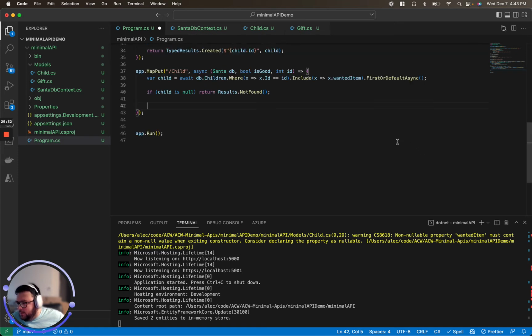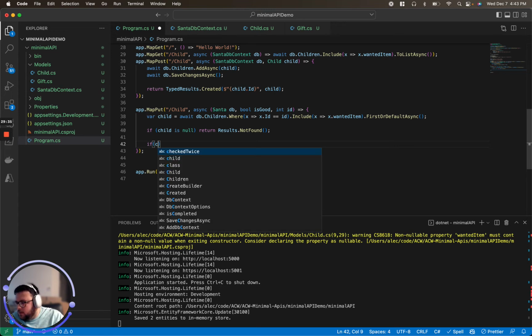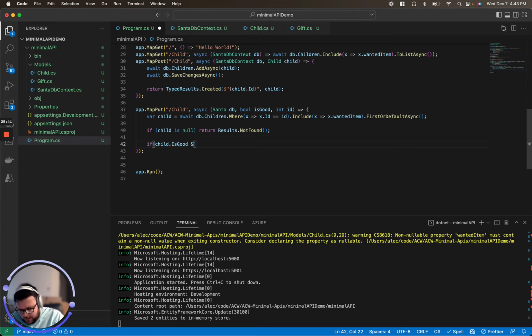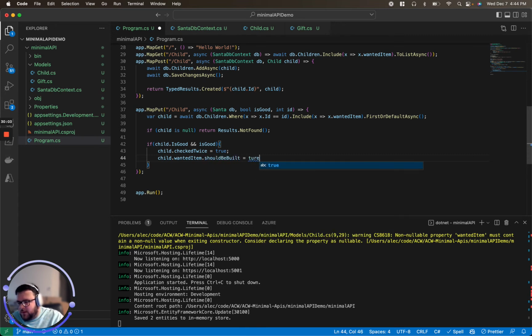And then we're going to have some logic here. If the child that we found is good already and isGood was passed in as truthy, that means they were good and then the Boolean was passed in as true, the child.CheckedTwice is going to be set to true, and then child.WantedItem.ShouldBeBuilt is going to be set to true. So this is a child who was already good, we checked, so we're going to say they were good twice, now their thing deserves to be built.